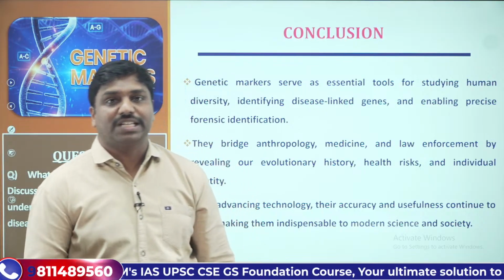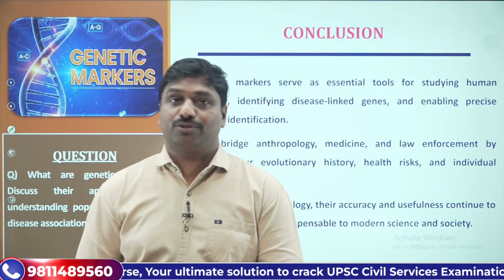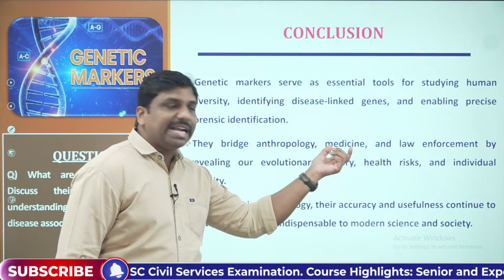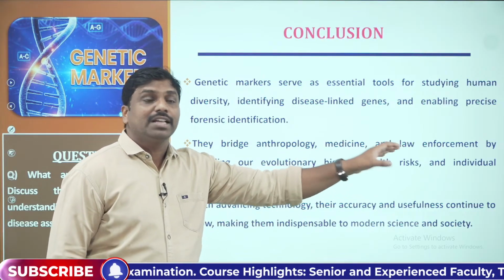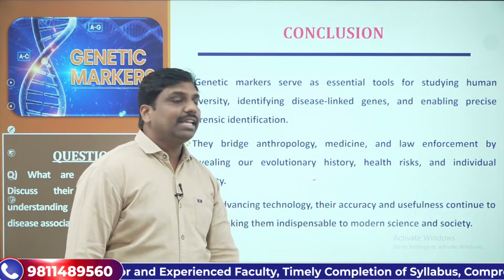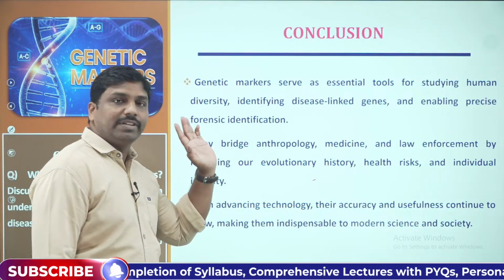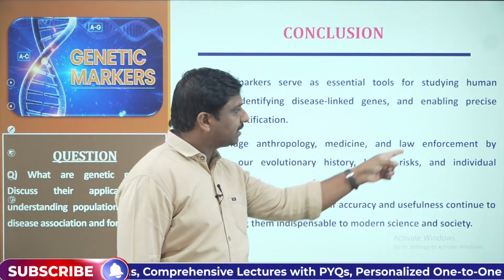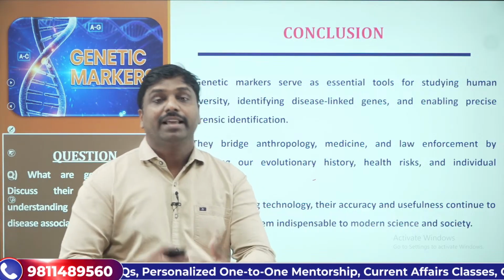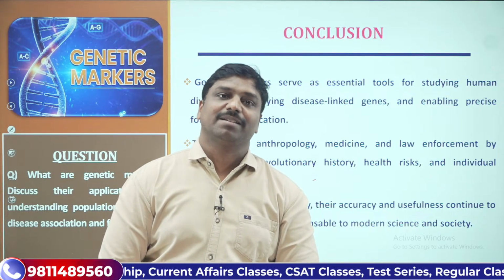So you can use such statements where we are showing the scope of the genetic markers. The scope of the genetic markers is not only restricted to the medicine field or law enforcement field. So in anthropology also, they help in the evolutionary history. So that's a very important aspect. In anthropology, we can see evolutionary history. In medicine, we can see health risks. In law enforcement, we can see individual identity. So this is how you can bring in the scope of the genetic markers' application here again.